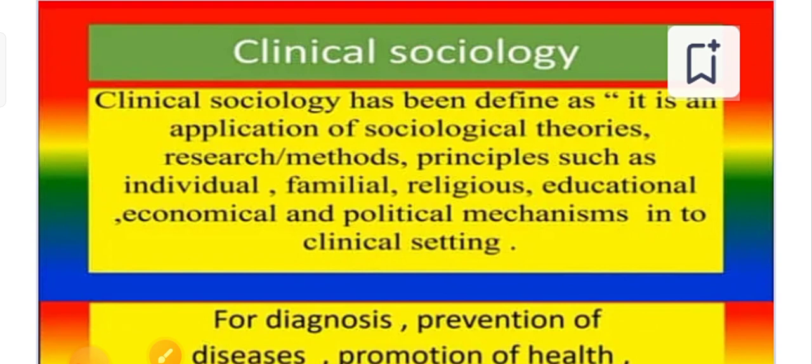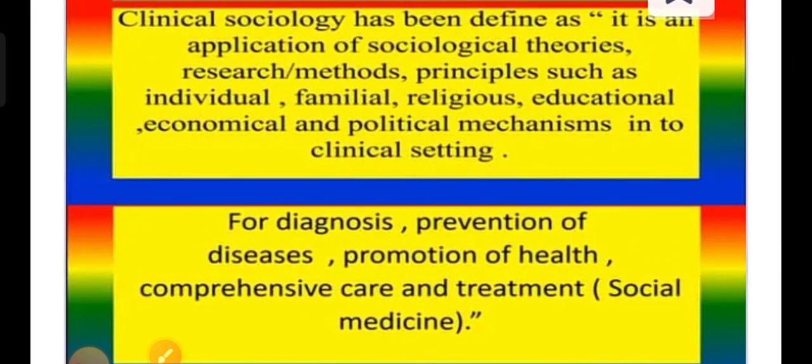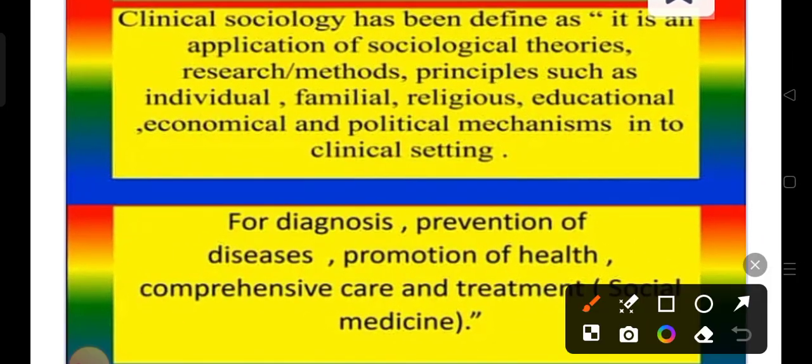the clinical sociology has been defined as an application of sociological theories, research methods, and principles such as individual, families, religious, educational, economic, and political mechanisms into a clinical setting. Mainly it is for diagnosis, prevention of diseases, promotion of health, comprehensive care and treatment, and social medicine. You have to remember this clinical sociology definition, as they may ask it as a 2 marks question. Clinical sociology means application of social theories, research methods, and interventions, through individual, family, religious, educational, economic, and political mechanisms, into a clinical setting.